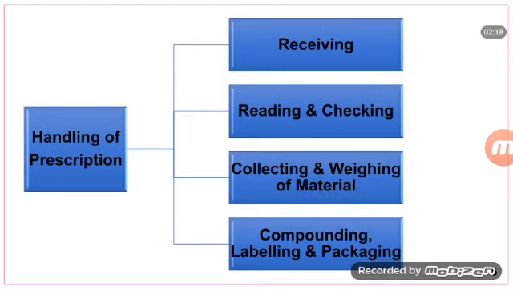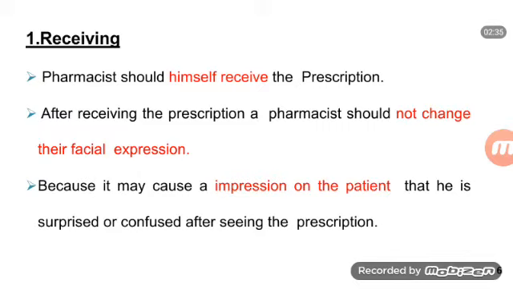Next, what are the steps involved in the handling of prescription? 1. Receiving. 2. Reading and checking. 3. Collecting and weighing of material. 4. Compounding, labeling and packaging. After that, first we see what is meant by receiving.